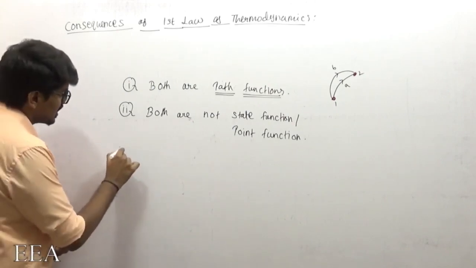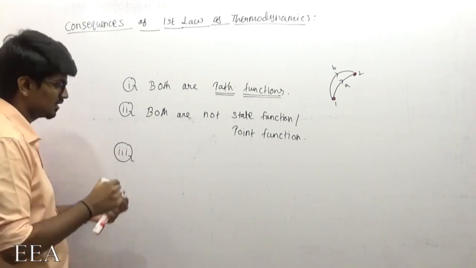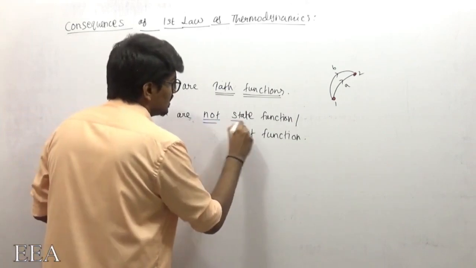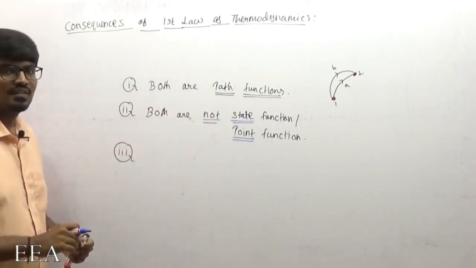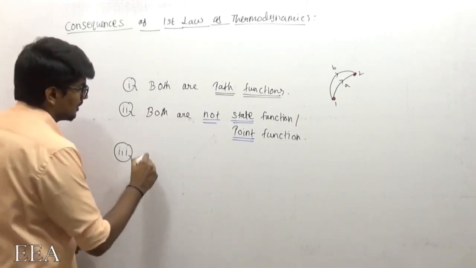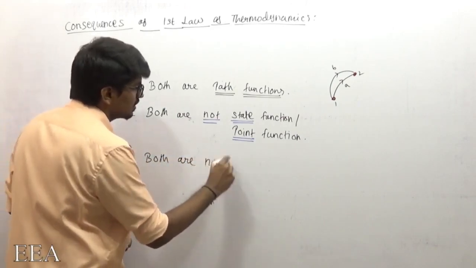If they are not state functions, if they are not point functions, what can I conclude? We discussed that earlier already in a detailed manner. If they are not point functions, if they are not state functions, we can conclude that they are not properties also, because properties are point functions.